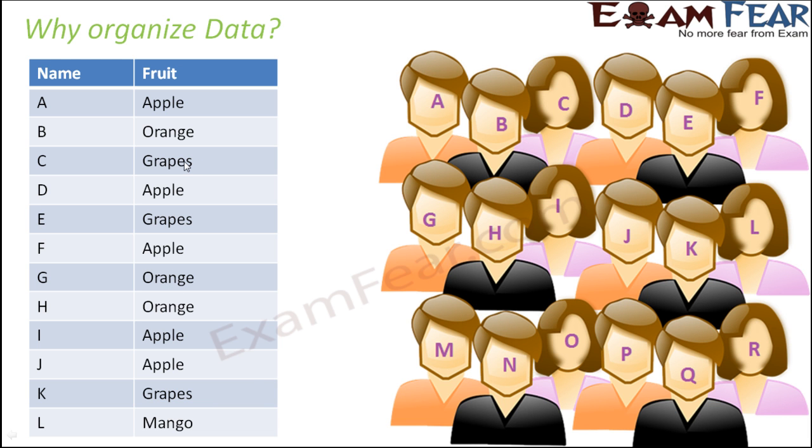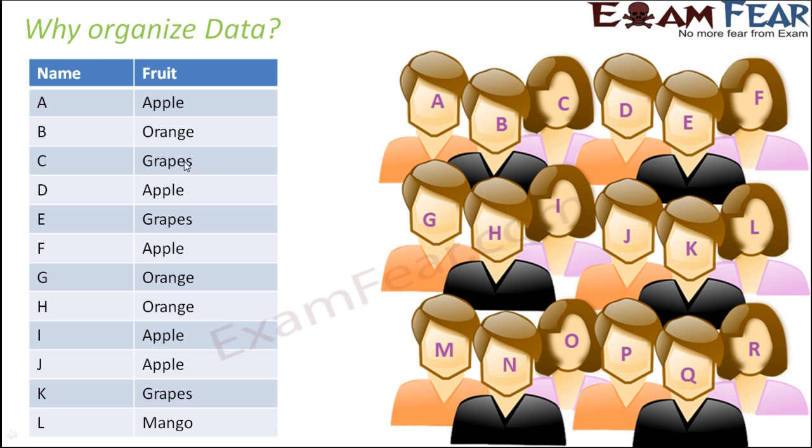Now you see, in this case, this organization of data is not that helpful because there are just 2-3 fruits: apple, orange, grapes, mango. These are the 4 fruits which are getting repeated over and over again. For example, A likes apple, D also likes apple, F also likes apple, I also likes apple, J also likes apple. So the same fruit is getting repeated over and over again.